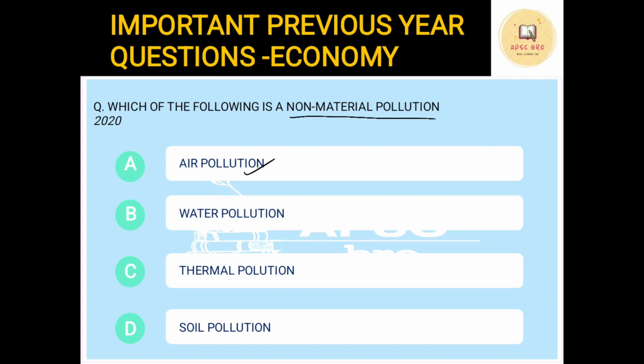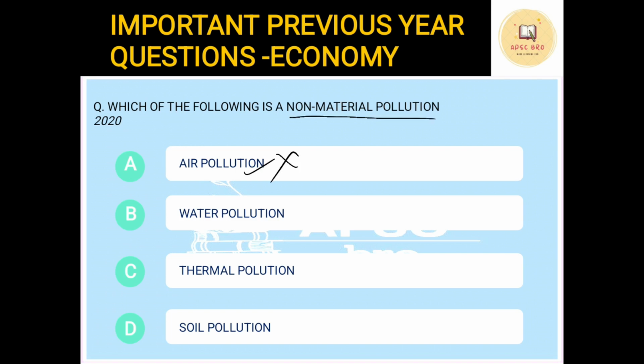If hazardous gas is injected into the air, right? If there is a mixing of hazardous gas, or if there is mixing of particles like dust particle, fly ash, cement particles, then that is called air pollution. Now see, this pollution is caused by some material. Either it can be a gas or it can be any dust particle, right? So this is material pollution. So air pollution cannot be an answer.